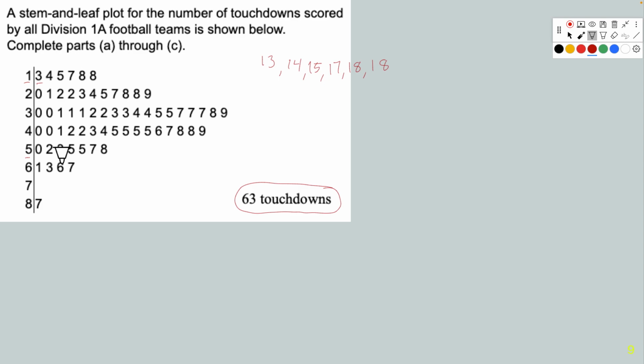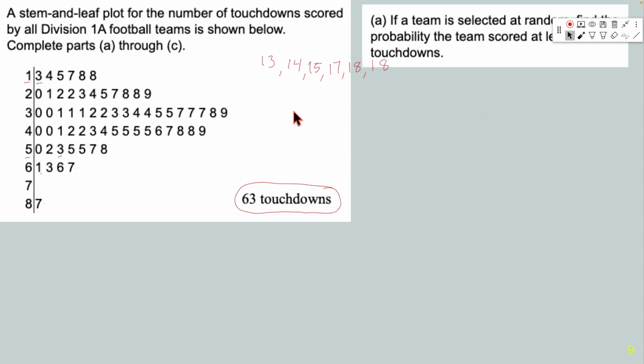So let's see how we would do probabilities. Again, you count each one of these and you should come up with 63. If not, please let me know. That's why I counted it a couple of times, just to be sure. So the first question we're going to look at is: if a team is selected at random, find the probability the team scored at least 31 touchdowns.